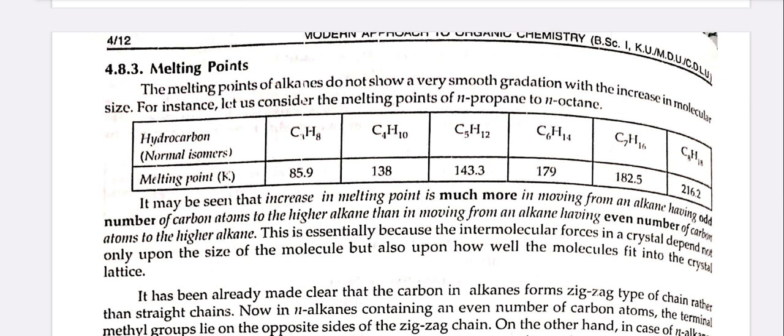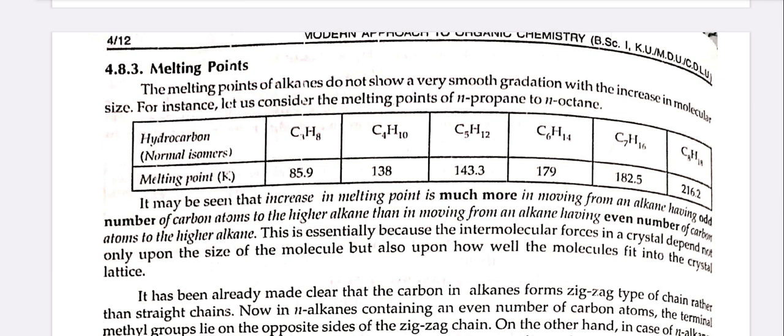It may be seen that the increase in the melting point is much more in moving from an alkane having an odd number of carbon atoms to the higher alkanes than in moving from an alkane having an even number of carbon atoms to the higher alkanes.